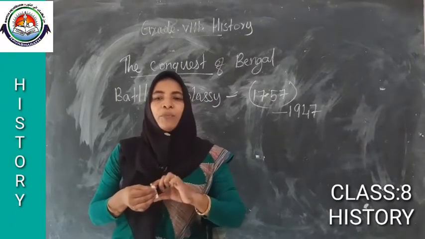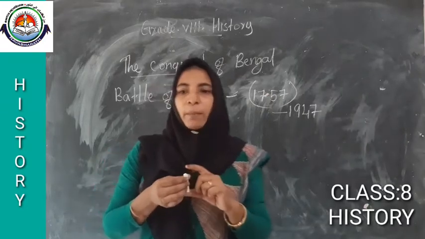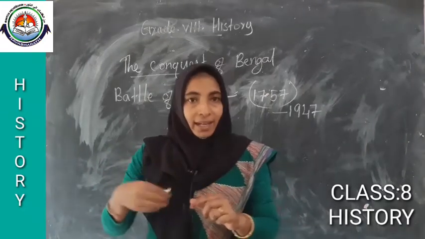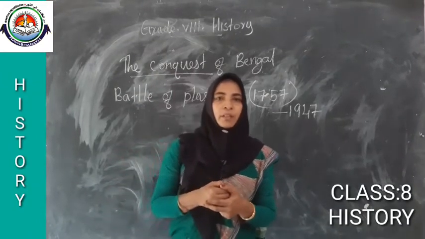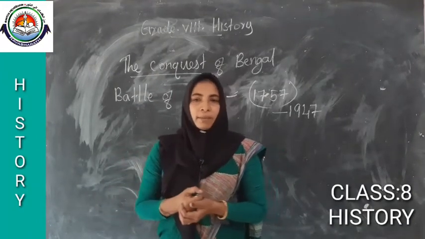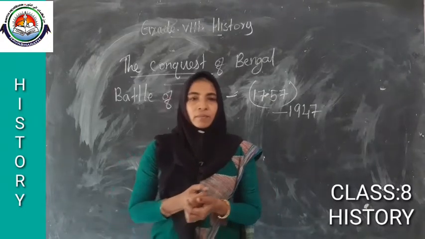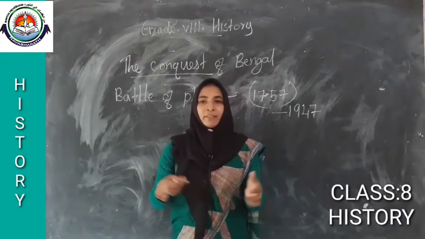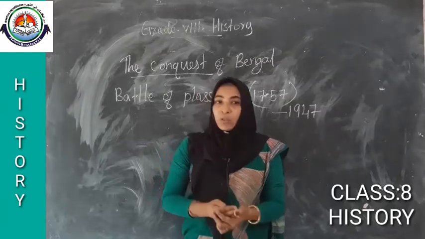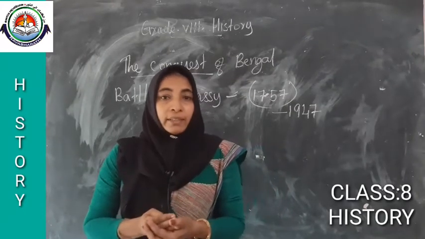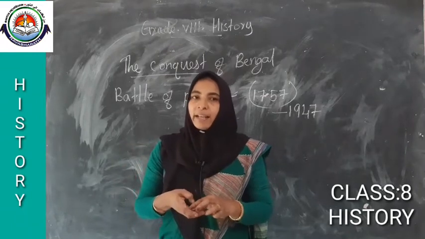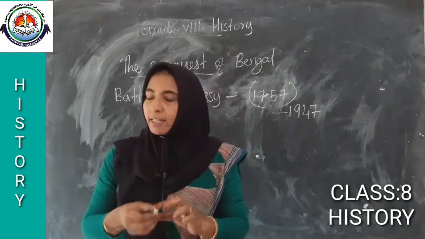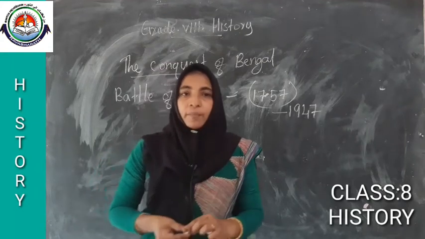The company officials led by Robert Clive argued again and again to replace the Nawab. So they were involved in a negotiation, because Siraj-ud-Dawla was against the agreement signed by Aurangzeb.